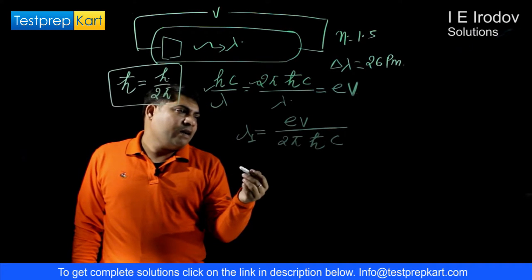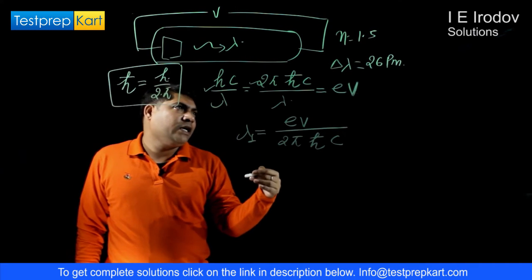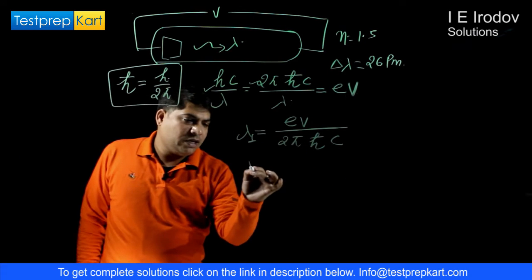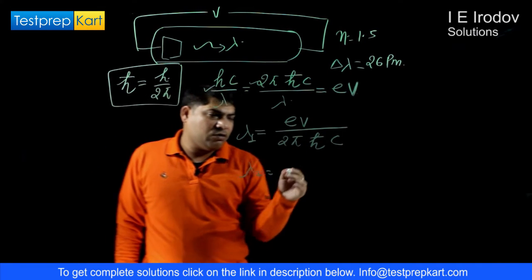And when we increase the voltage by n times, let's assume this wavelength is lambda 2.